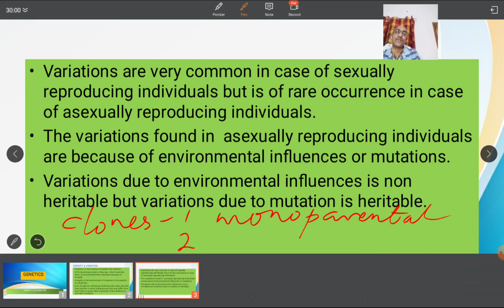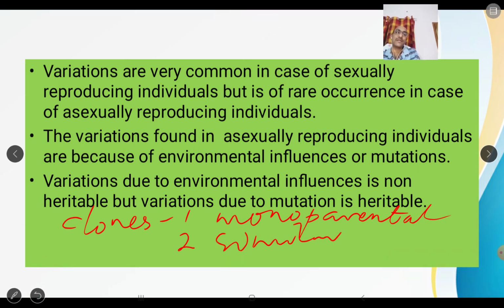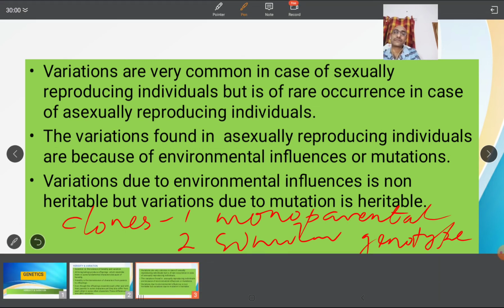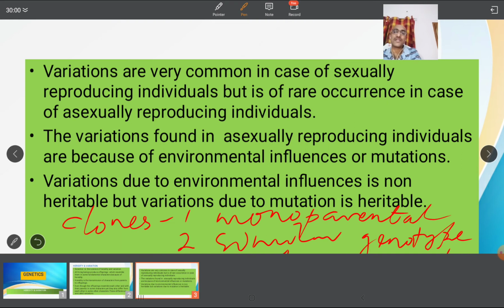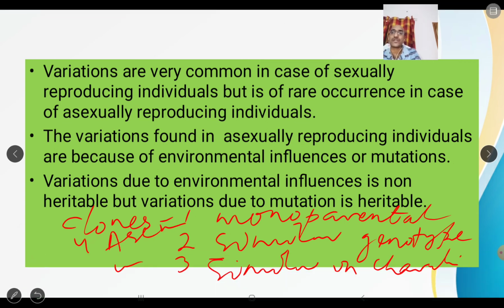Number two, they have similar genotype. Third, they are similar in characters. Another point you can add is that clones are produced because of asexual reproduction.